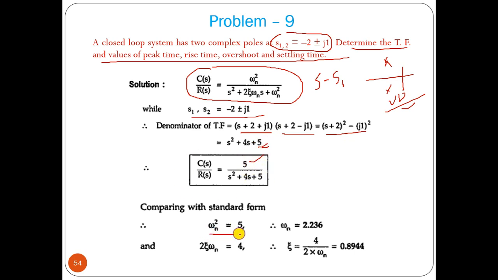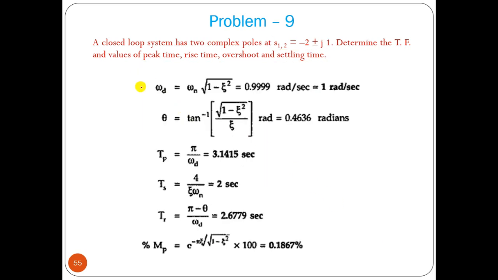Omega n you can know, and you know what zeta is now: 2 zeta omega n equal to 4. So just by putting these two poles, we can write down the denominator. From that, the numerator is only omega n square. Then we can find out omega n and zeta.